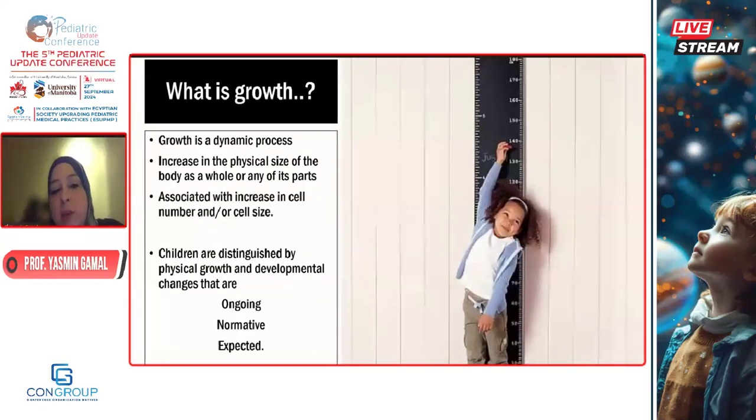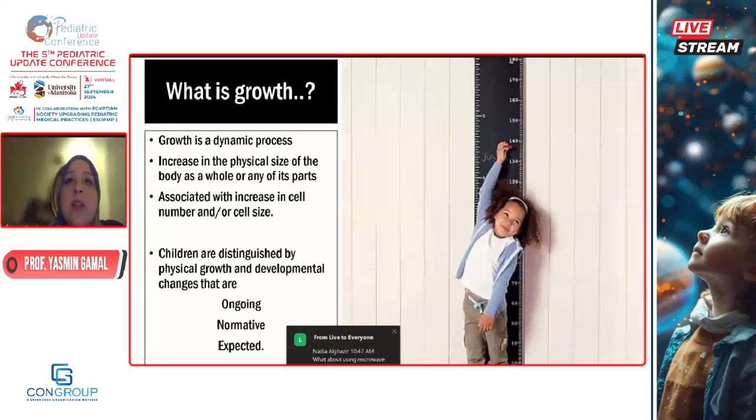So growth is a dynamic process. It is an increase that starts intrauterine, from the first 1,000 days: an increase in physical size, rapidly dividing cells, hundreds of millions of neurons each day for brain development. It's associated with an increase in cell number and cell size. And we have three major components of growth. So children's growth is ongoing. It should not be stopped.